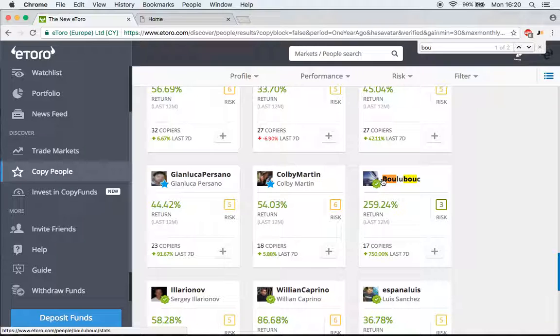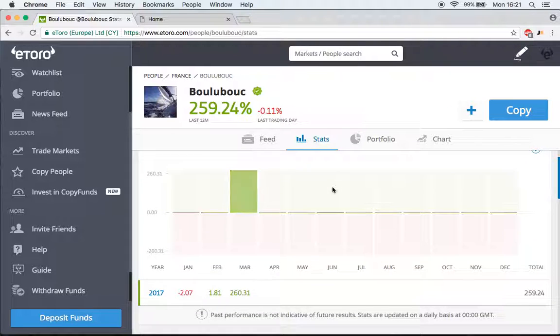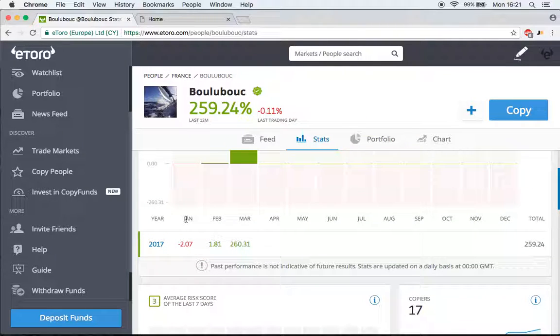Now, the reason we've chosen to look at him is because he's actually a great example of where people make the mistake in copying. You see those excessive numbers, you see the low risk, and you think, great, he's got to be the guy to copy. But if we actually click on him and we look at some of his information, we'll see that he's barely been trading. He only started in January, in that month he lost 2%. The month after, he made about 2% again. And in March, he made 260%.